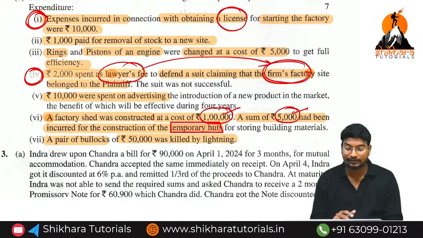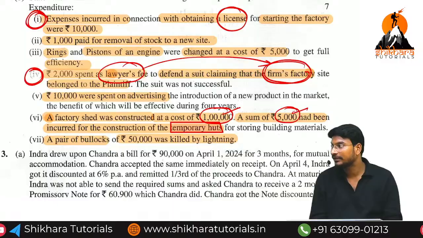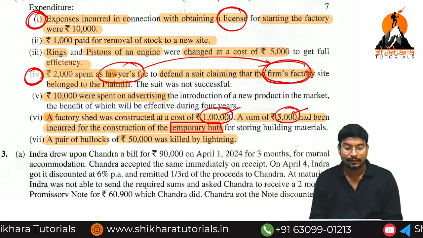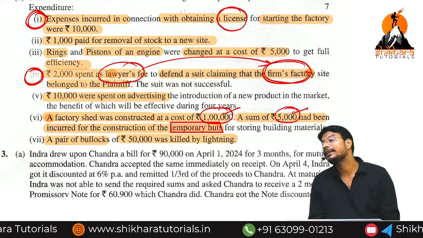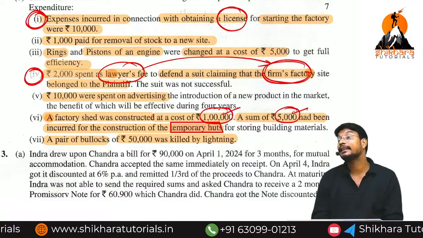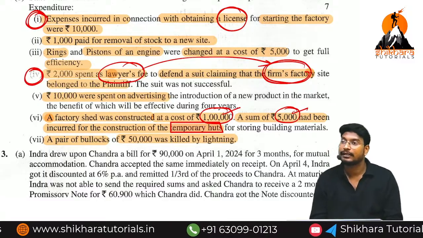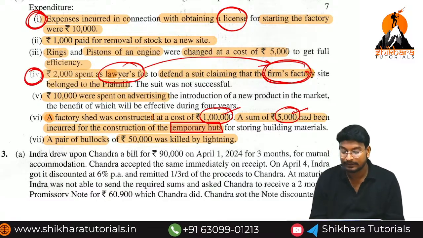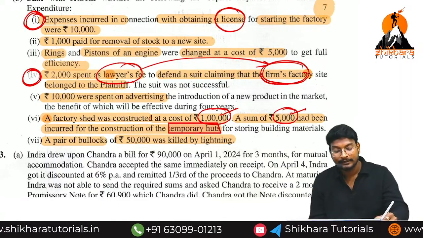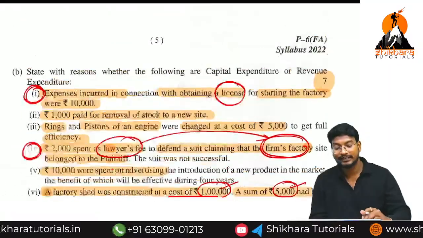So we have learned one or two extra points. License means capital expenses, and normal legal charges are called revenue expenses. Legal charges relating to an asset are called capital expenses. Are there any doubts up to here? How many marks are we going to get? 7 marks. That too, which item have they asked?